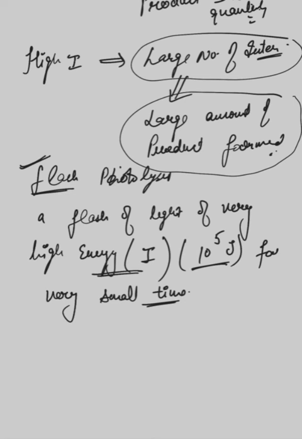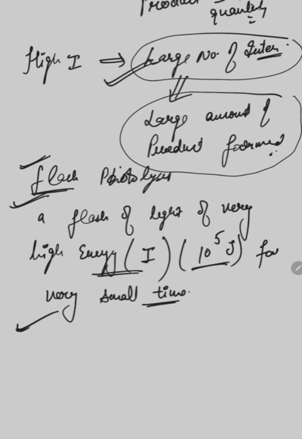Flash photolysis means we are striking a flash of light for a very small period of time, but the intensity of light which we are using is very, very high energy.